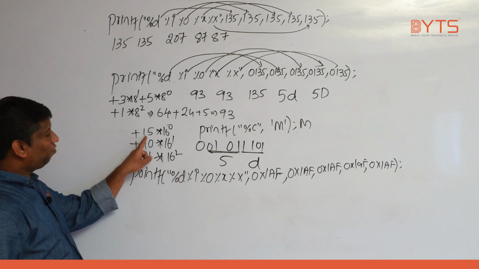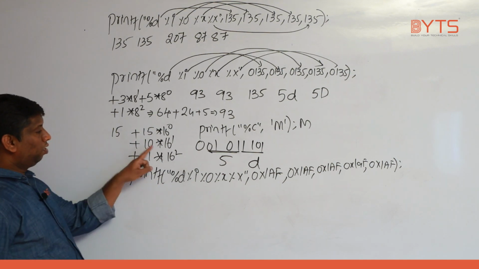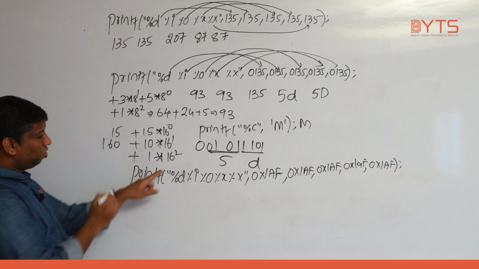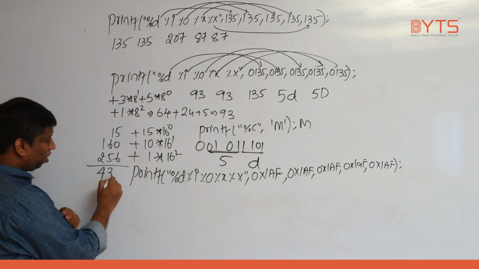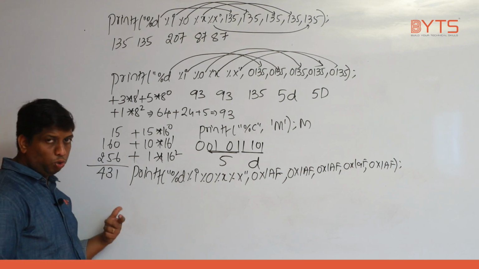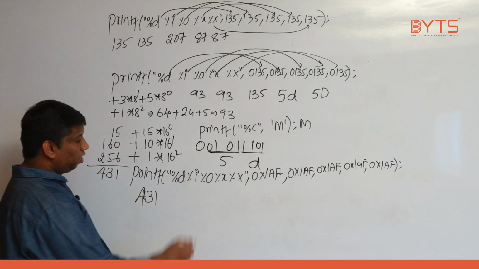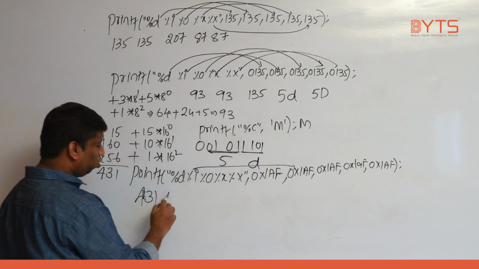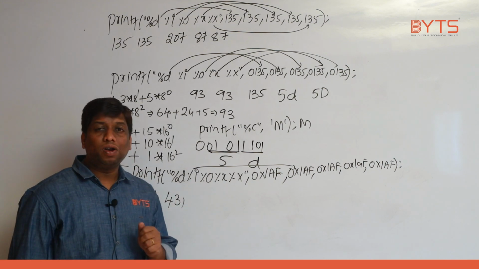Correct? 15 into 16 power 0 is 15. This is 160. This is 256. Please try to add it. What will you get? 431. You just pause the video and do it on your own. So 4, 3, 1 is the answer. Here also what do you get? 4, 3, 1.